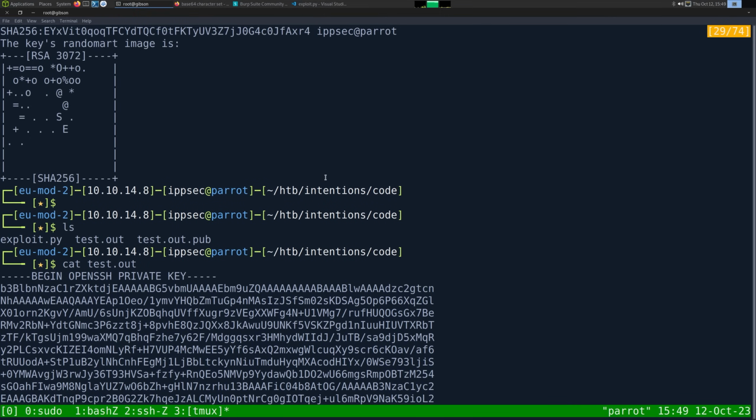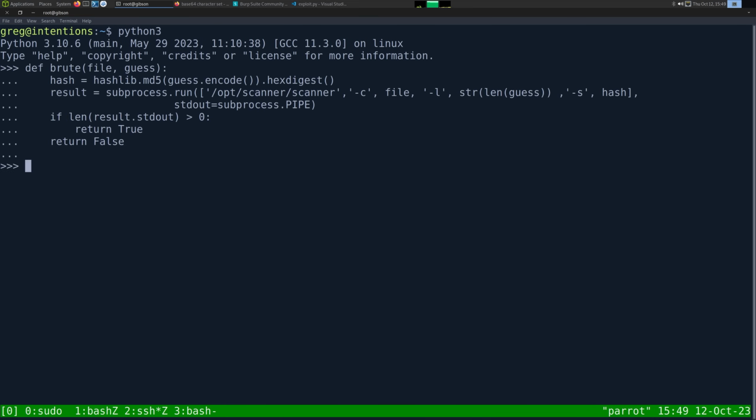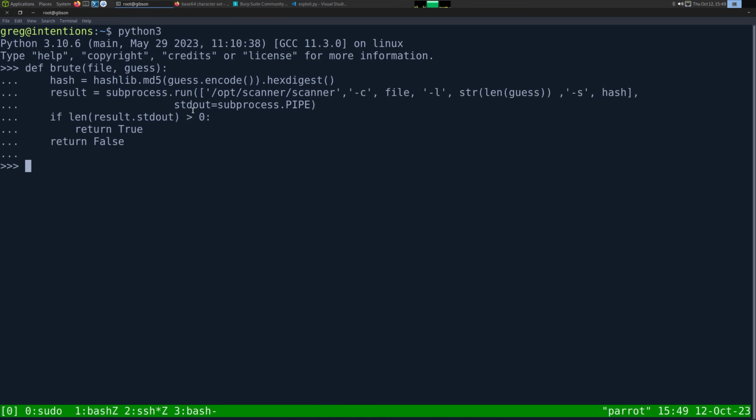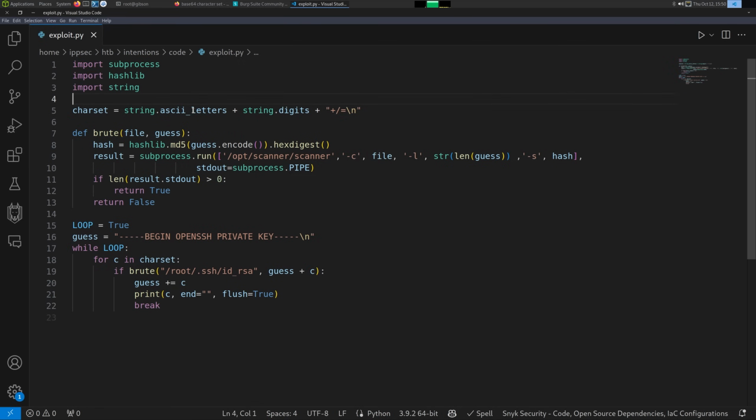So we can copy this, go back here, python3, import brute. We also need to import our modules. And then we can say brute, root, SSH, ID, RSA. And the guess can be a single dash. And it's true. If we did anything else, it would be false. So now we have verified there is an SSH key at id_rsa on the box. And this logic is pretty much done.